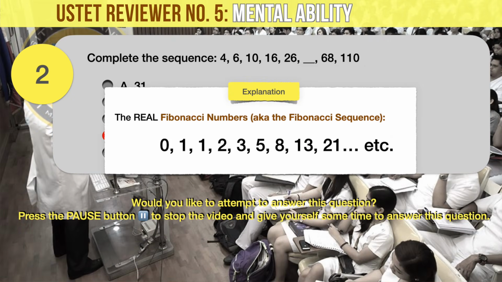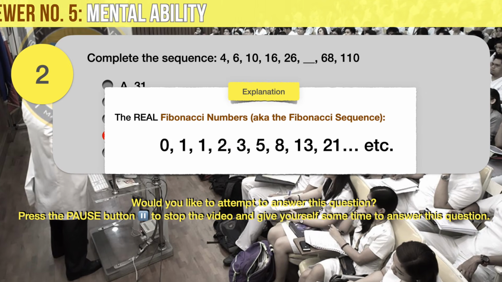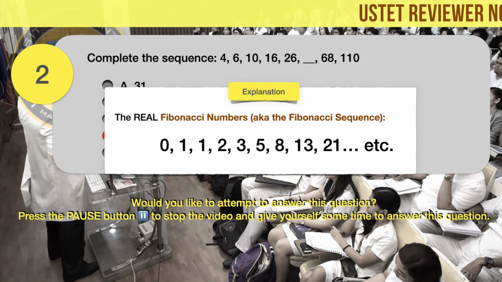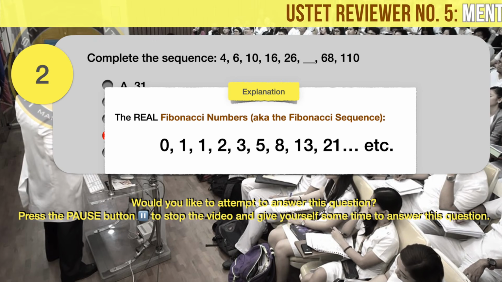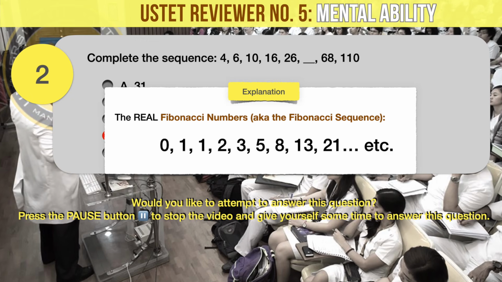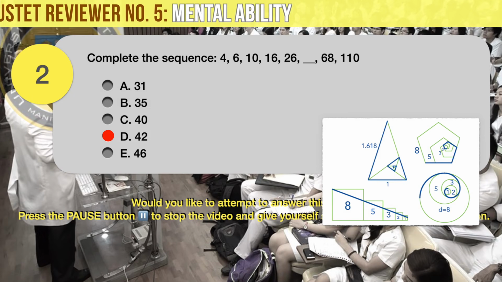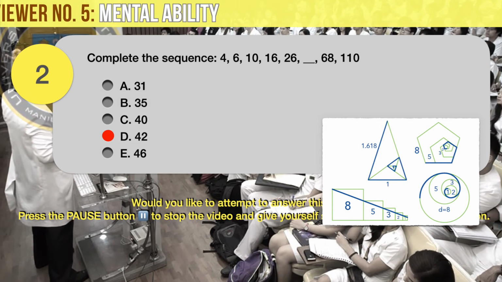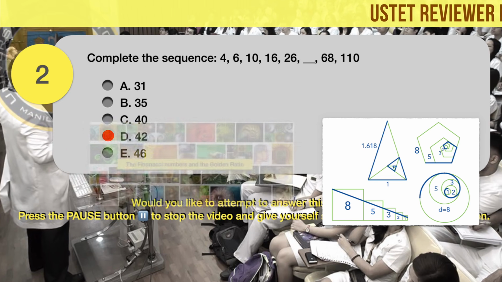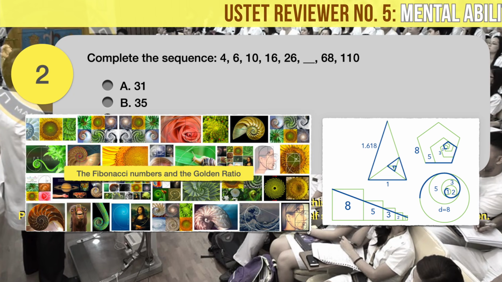In mathematics, there's a fixed set of numbers called the Fibonacci sequence or Fibonacci numbers. The real Fibonacci numbers are 0, 1, 1, 2, 3, 5, 8, 13, 21, and so on. The sequence goes all the way to infinity. Just for trivia, it is from the same Fibonacci sequence in mathematics where the so-called golden ratio, 1.61803, is derived. The golden ratio frequently appears in art, architecture, and natural sciences.